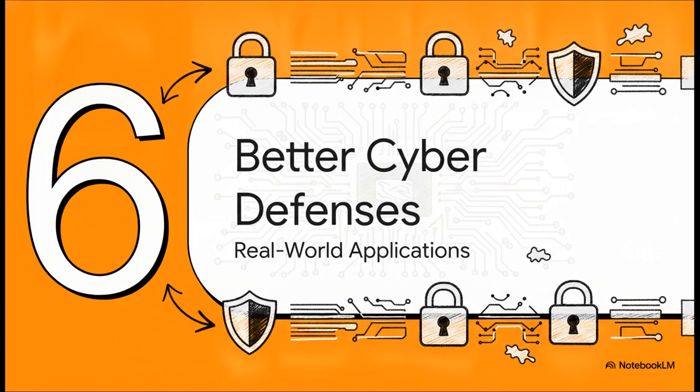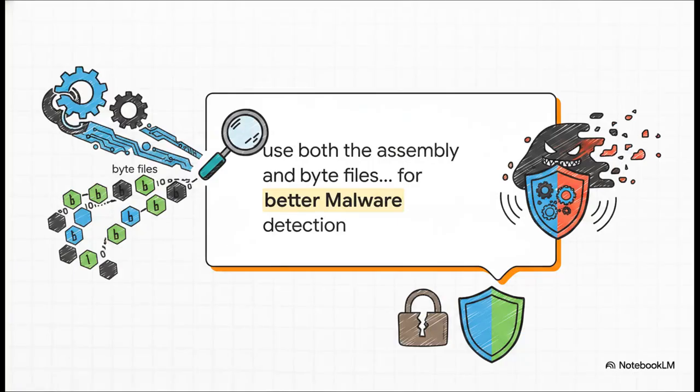Which brings us to our final section, Section 6, Building Better Cyber Defenses. Because the really crucial point here is, what does this actually mean for the real world? How does proving this data disparity help us fight malware? Well, the paper's conclusion provides a very clear and urgent directive. To quote it directly, researchers should use both the assembly and byte files throughout experiments for better malware detection and classification. This is a stark warning, honestly.